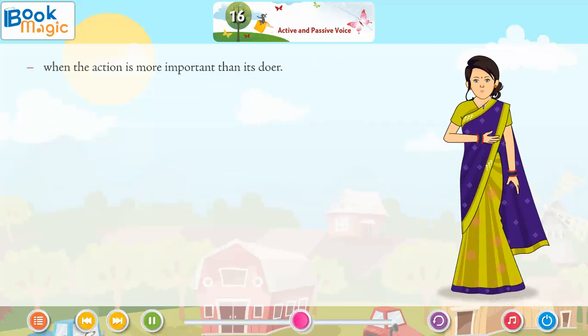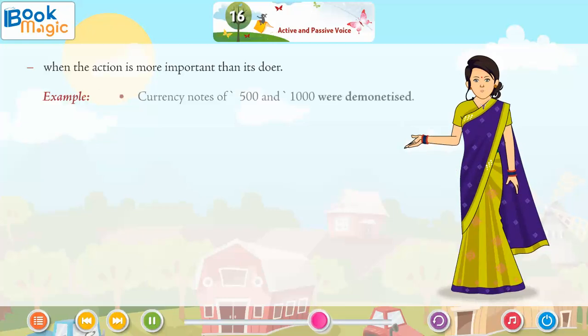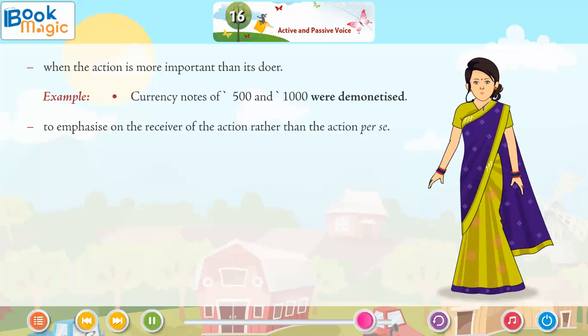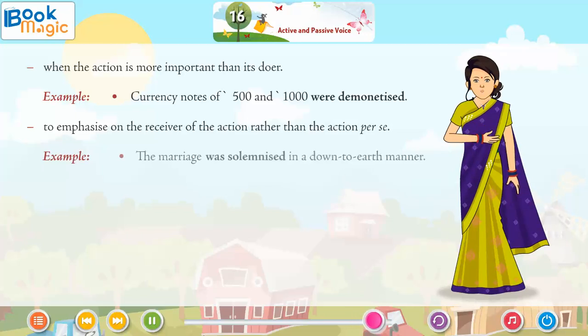When the action is more important than its doer. Example, currency notes of rupees 500 and rupees 1000 were demonetized. To emphasize the receiver of the action rather than the action per se. Example, the marriage was solemnized in a down-to-earth manner.